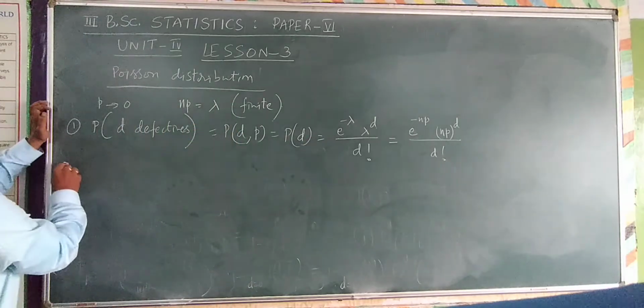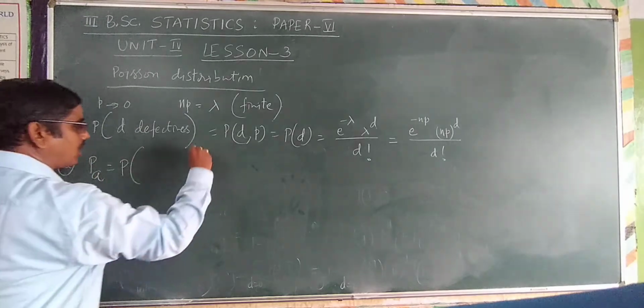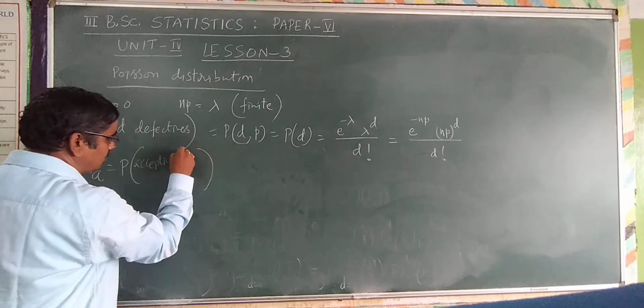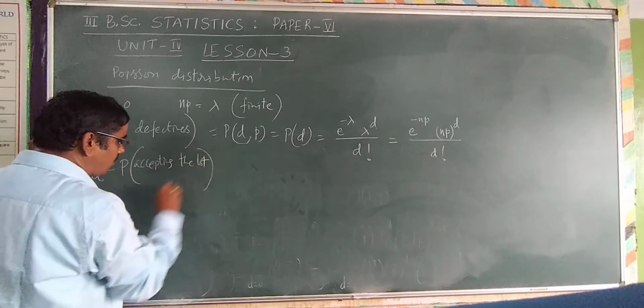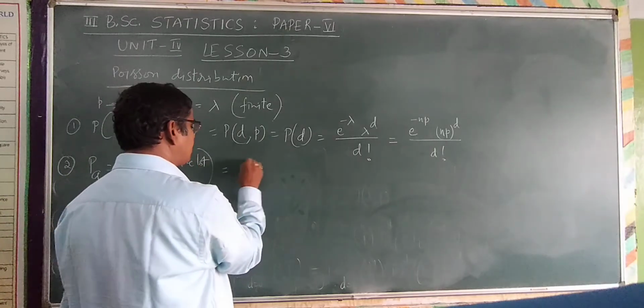So I am writing the second formula, the probability of accepting the lot. I am not writing all the values. Accepting the lot with lot quality small p is going to be calculated by summation.